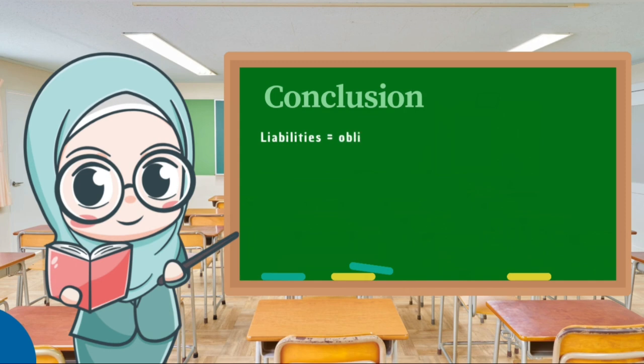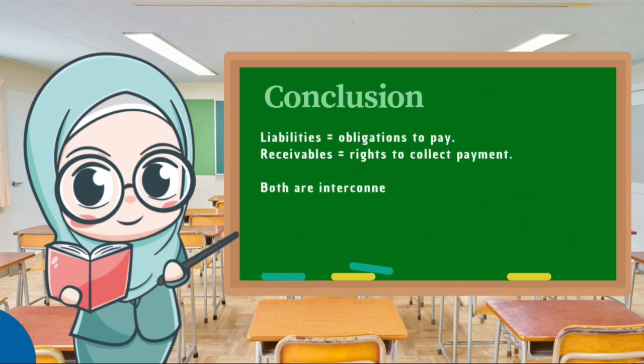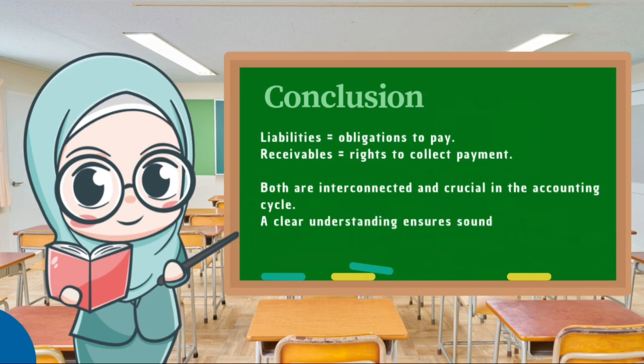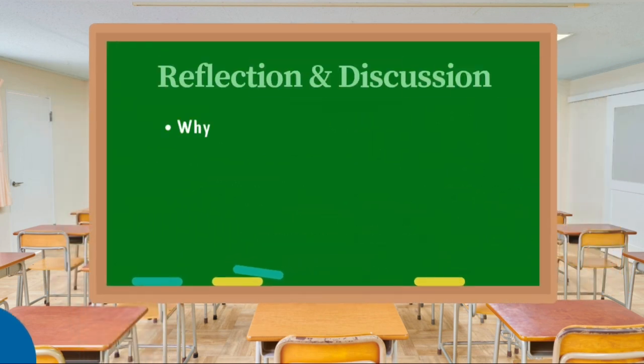Conclusions. Liabilities are obligations to pay, and receivables are rights to collect payment. Both are interconnected and crucial in the accounting cycle. A clear understanding ensures sound financial management and responsibility.